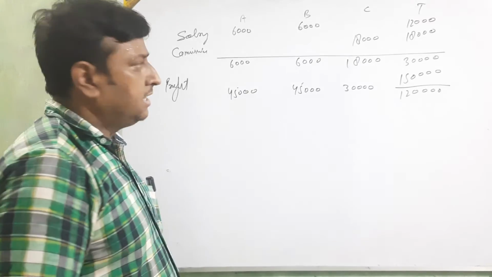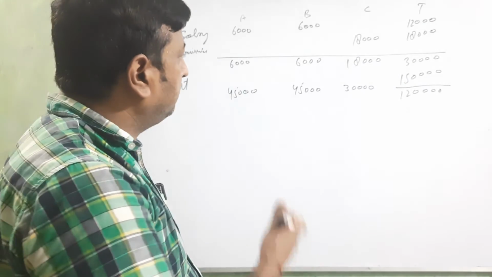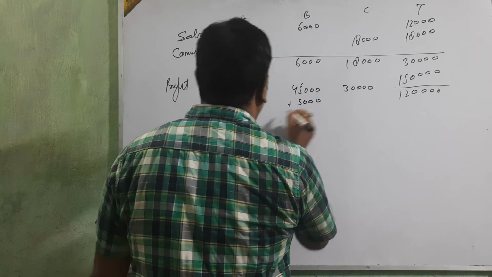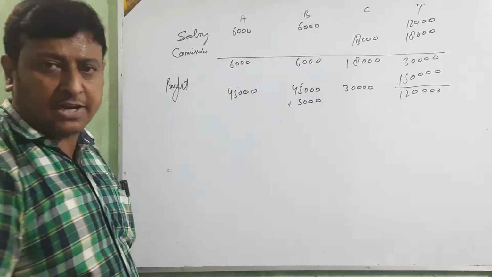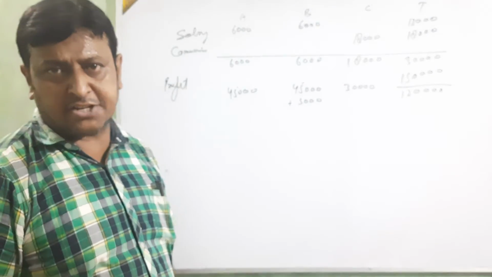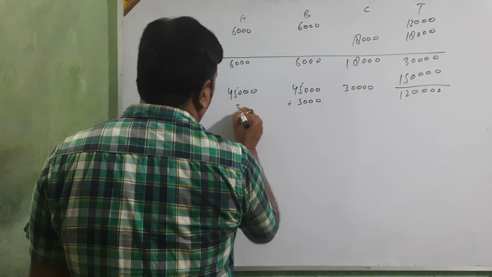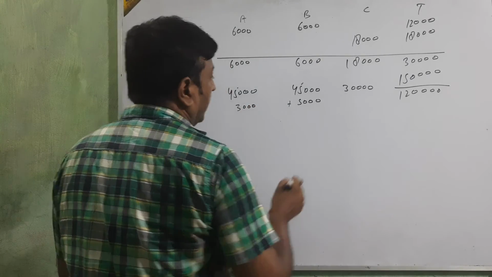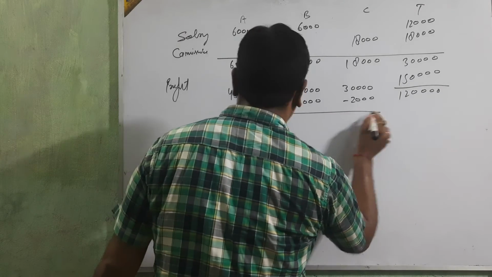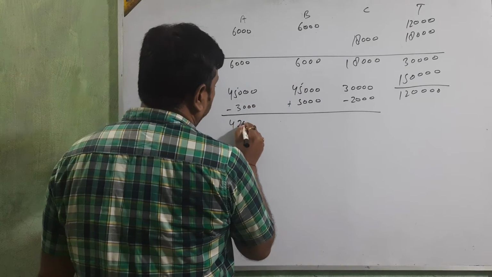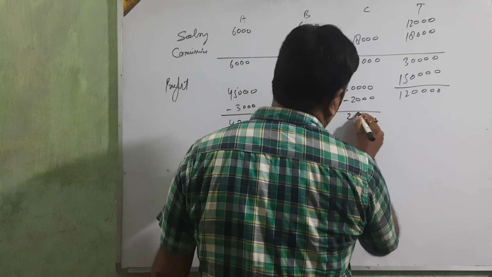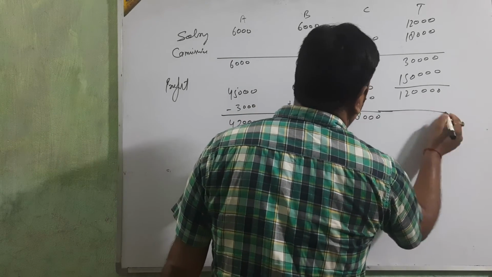So here add 5,000, and that 5,000 is distributed between A and C in their profit sharing ratio. So here 3,000 and 2,000 less: 42,000, 50,000, 28,000.